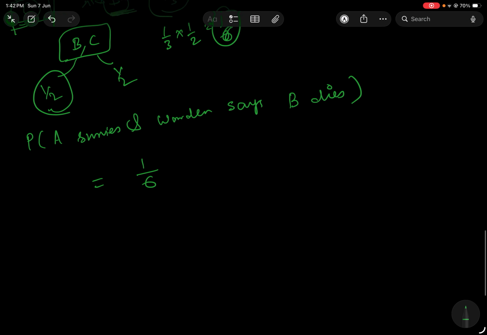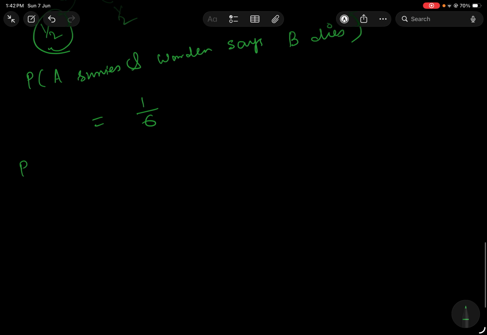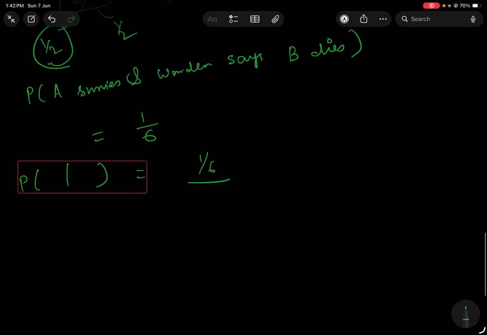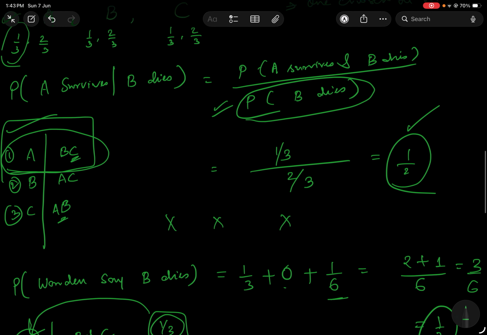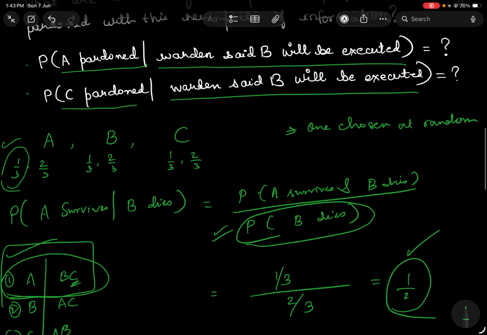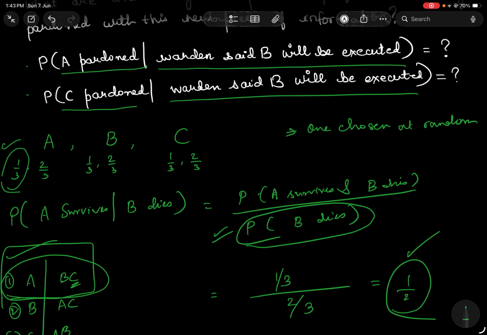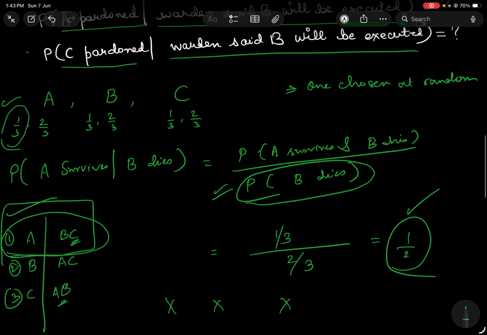So now my total probability, the conditional probability which I had asked above, is actually 1 by 6 divided by 1 by 2, which is 1 by 3. And sadly, if you see, there is no change in the probability of A surviving, right? So yeah, that's just sad news for A.